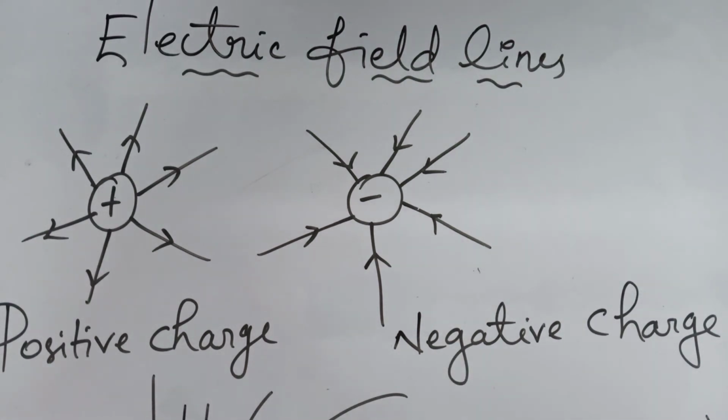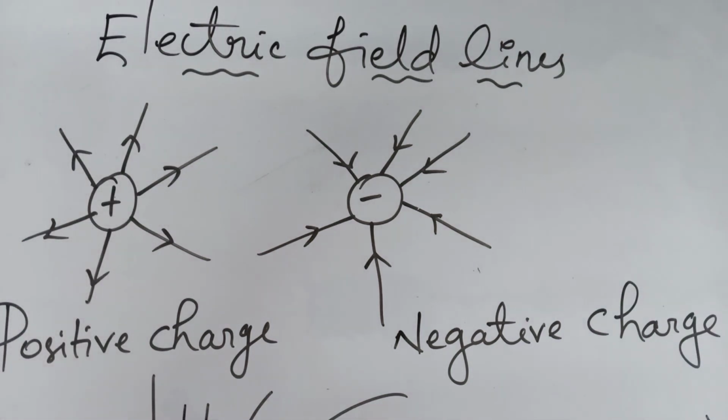And electric field lines do not form closed loops. Here we can see that it will never form closed loops. And in a charge free region, field lines are continuous. And they will never intersect each other. If they are intersecting, there would be two directions for the electric field at that point, so it is not possible. Because of that, it will never intersect. That means two field lines will never intersect. And in the case of a uniform field, the lines will be parallel. That means equidistant and in the same direction. That is in a uniform electric field only, right?